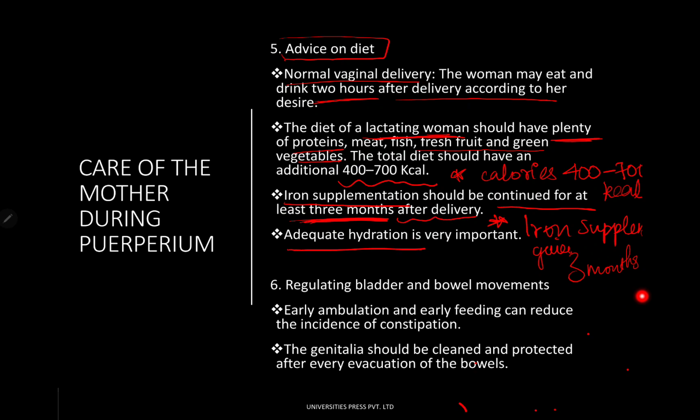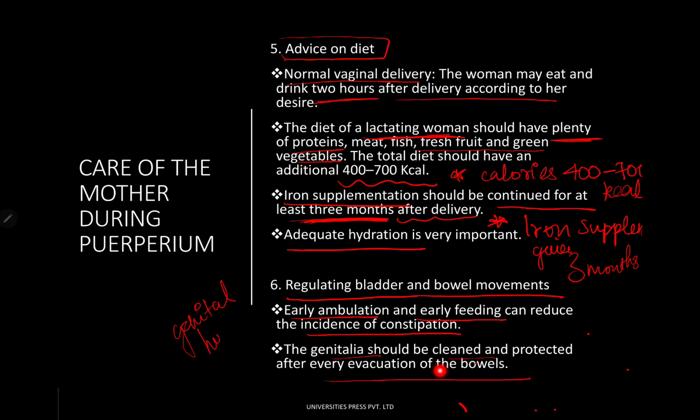Adequate hydration is very important. Regular bladder and bowel movements are important. Early ambulation and early feeding can reduce the incidence of constipation. The genitalia should be cleaned and protected after every evacuation of the bowels. This is all very important. Genital hygiene is very important, that you need to advise the mother about, because early ambulation and early feeding can reduce the incidence of constipation.